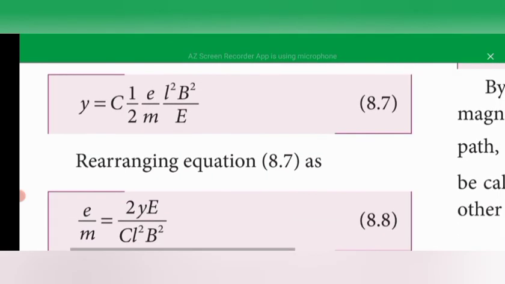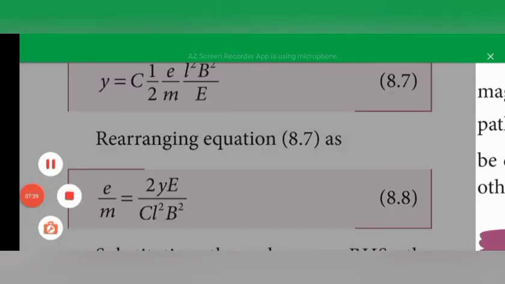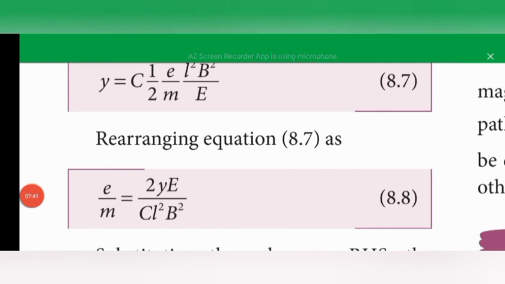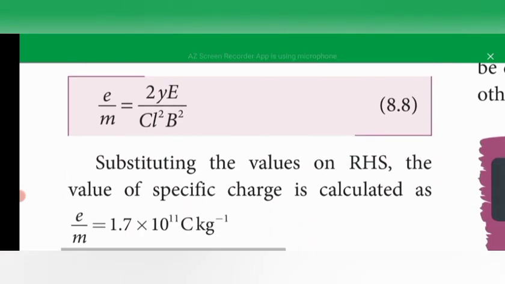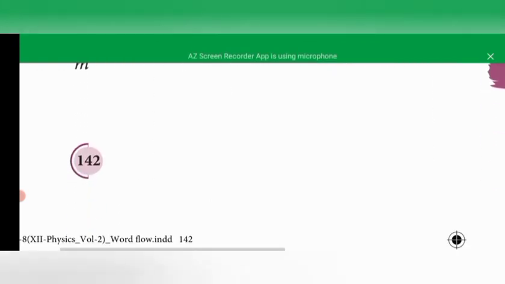So here we can find the specific charge also: e by m is equal to 2yE divided by cL square B square. This specific charge value is also 1.7 into 10 to the power 11 coulomb per kg. Next we will find the magnetic field value.